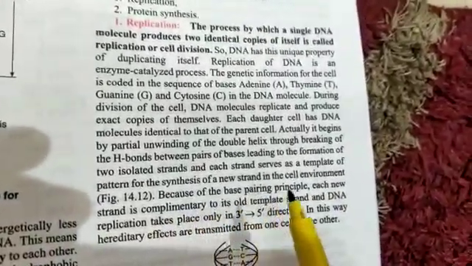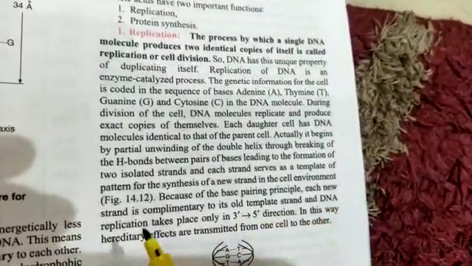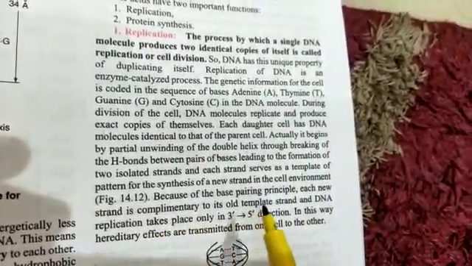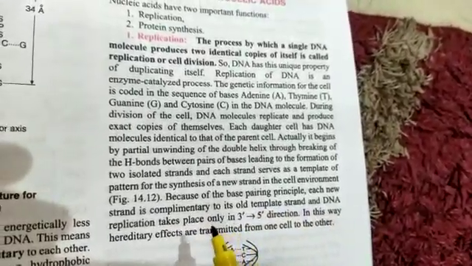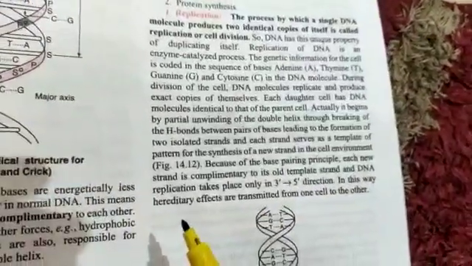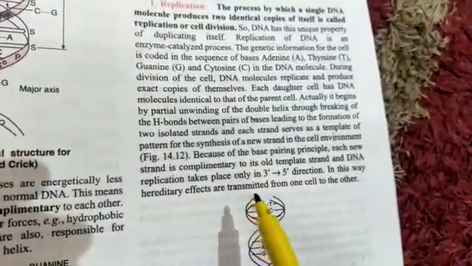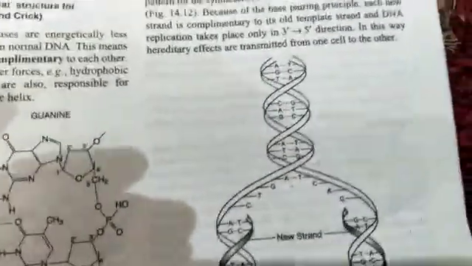Because base pairing is the principle, the new strand is complementary to the old strand of DNA. So in this way, hereditary effects are transmitted from one cell to the other cell.